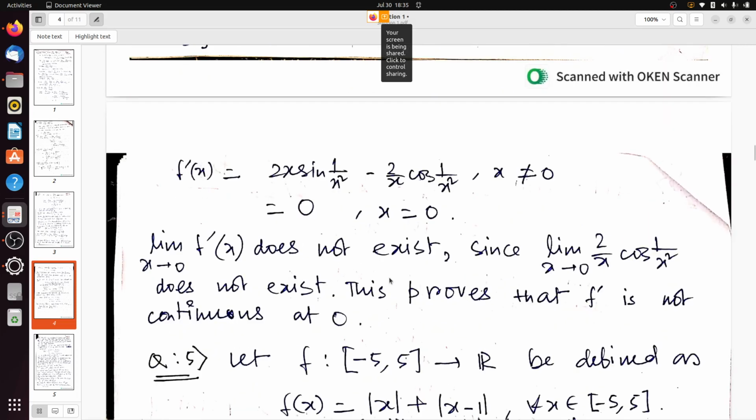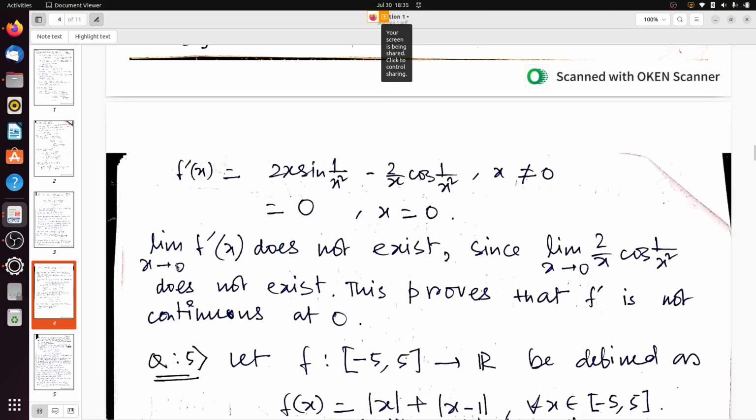So clearly the limit as x tends to 0 of f prime x does not exist, because the minus 2 by x cos 1 by x square term will tend to infinity.